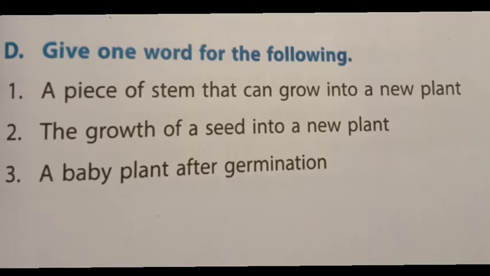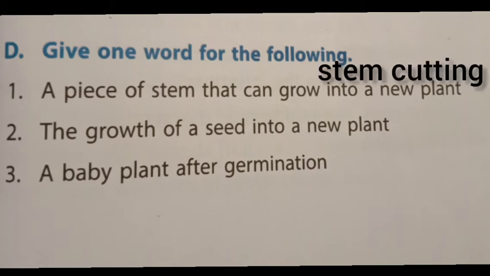Now section D, give one word for the following. First question, a piece of stem that can grow into a new plant. That is stem cutting. Second question, the growth of a seed into a new plant. What is the answer?